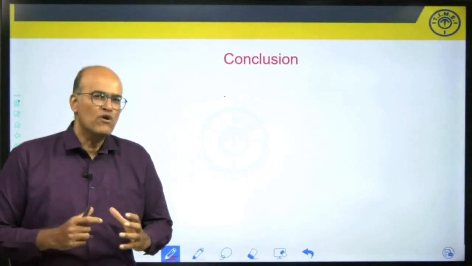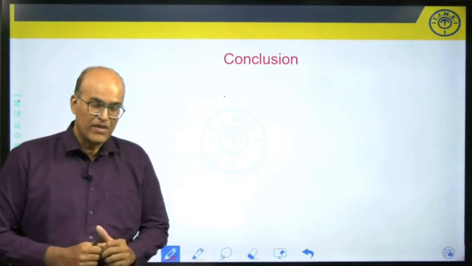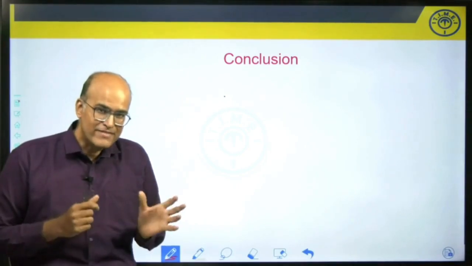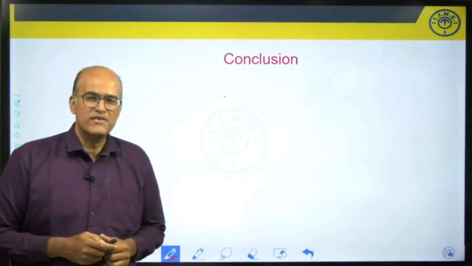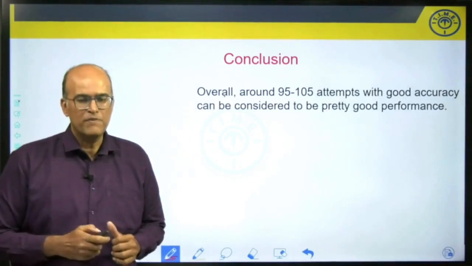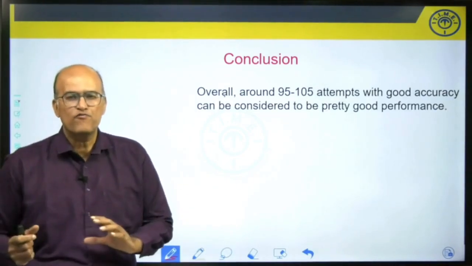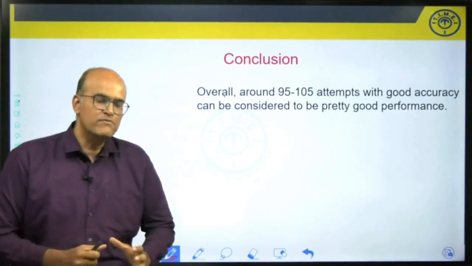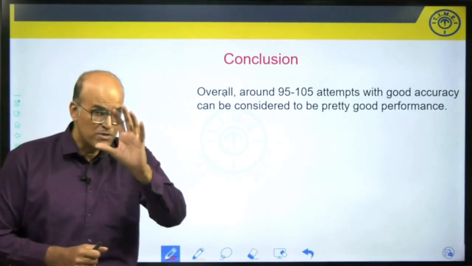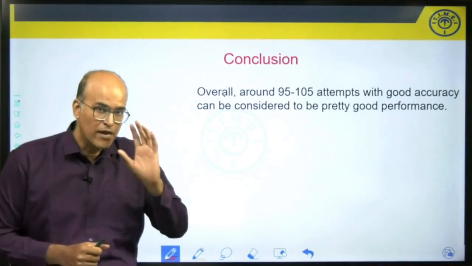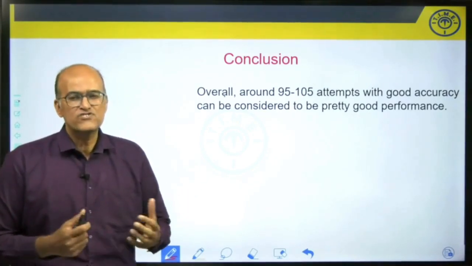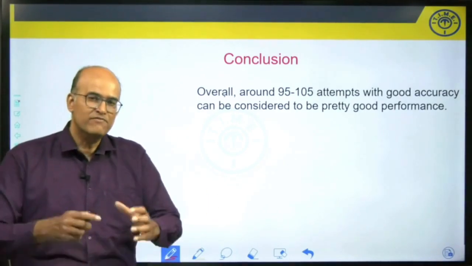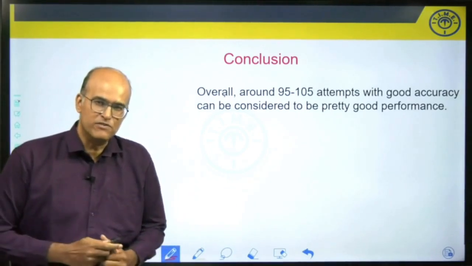Now, what is the final takeaway from this? See, when you look at the exam in its entirety, and also bearing in mind that 2 hours is the duration, keeping that factor in mind, probably you can say a good number of attempts would be anywhere between 95 to 105 out of 150 questions in MAT. If you were able to attempt 95 to 105 questions, but with good accuracy, mind you, the accuracy should be good, you would have sailed through the exam and come out with flying colors. And you would have definitely got calls from all MAT-based business schools.